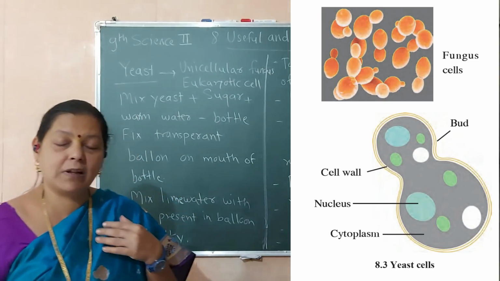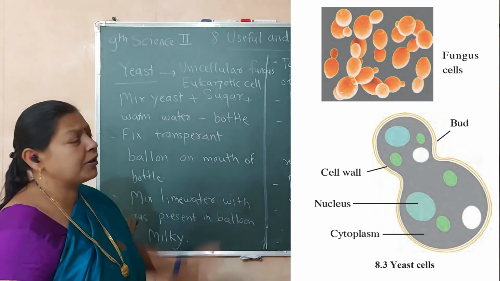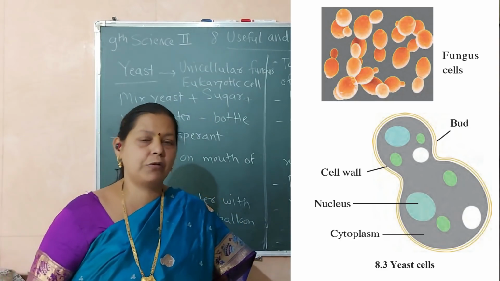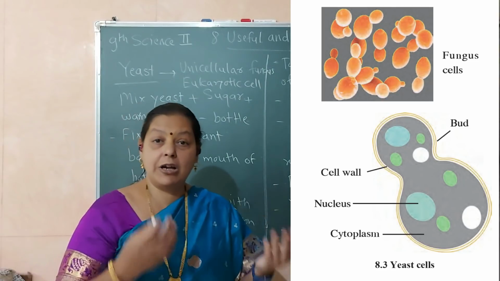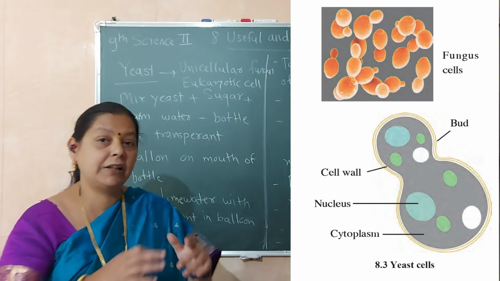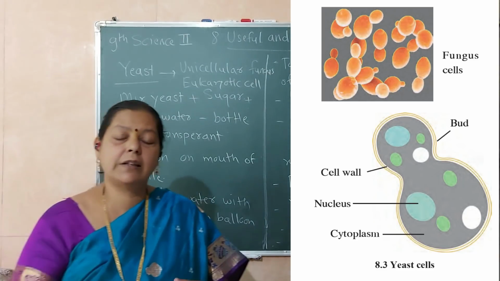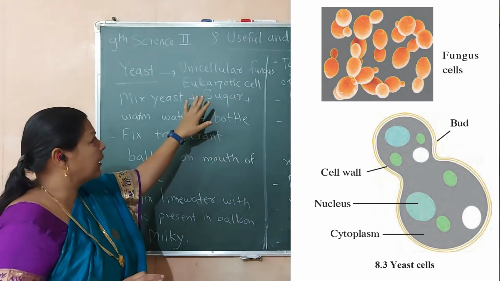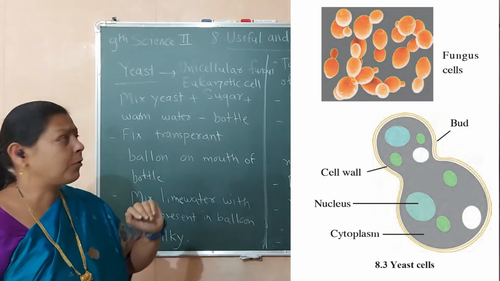For its own nourishment, it is completely dependent on others. But it is a eukaryotic cell. Eukaryotic cell, we know what the meaning of eukaryotic cell is. We have already discussed that the nucleus in it is well defined and developed, it has a nuclear membrane, and all the cell organelles have membranes on them. In this way, it is a developed eukaryotic cell. So we are going to discuss yeast.